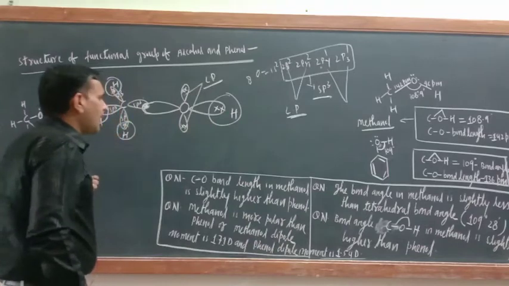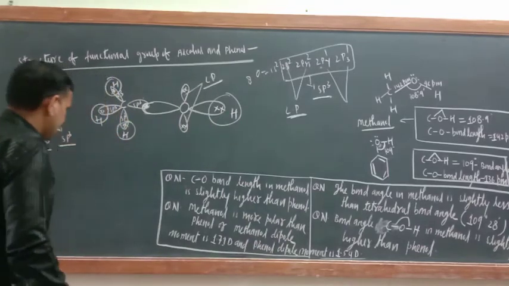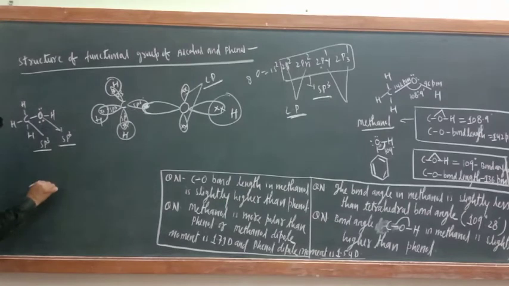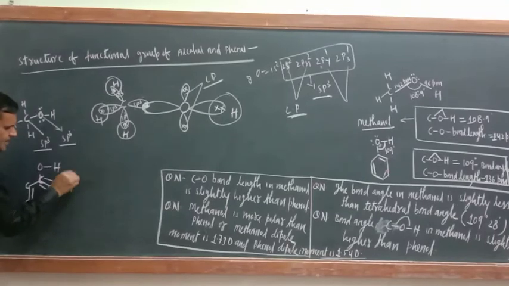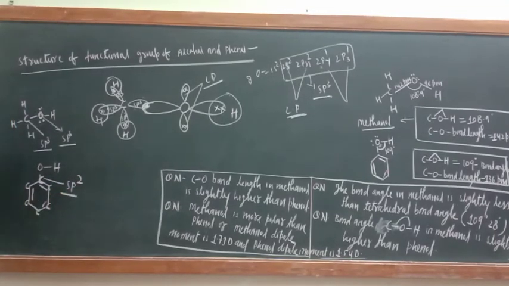Now let us have an idea about phenol also. This is phenol, with alternate single and double bonds, O and H. So here carbon, here carbon, here carbon and here carbon. Basically we need this carbon atom. This carbon atom is sp2 hybridized. Here is the only difference. In methanol, the carbon atom is sp3 hybridized, but in phenol, the carbon atom is sp2 hybridized. This carbon atom is sp2 hybridized.